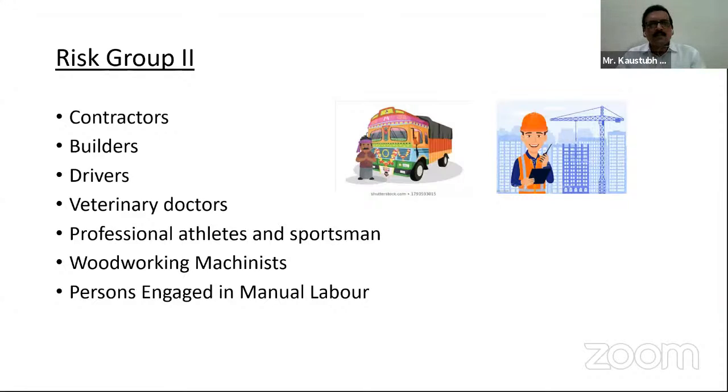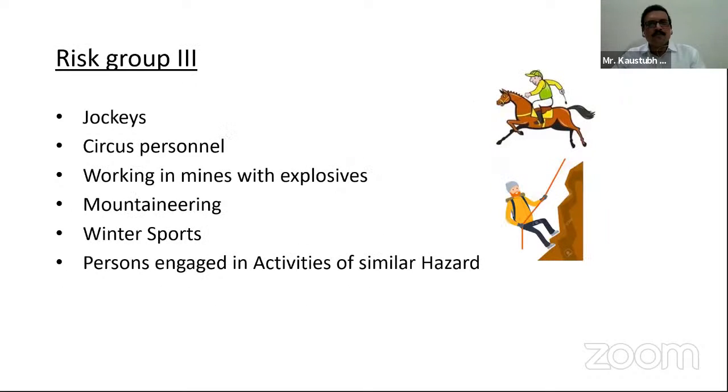These are the persons who have a greater degree of hazard according to accidental disability. The drivers, the builders, the contractors may face a higher degree of hazard as compared to risk group 1. So this is risk group 2.